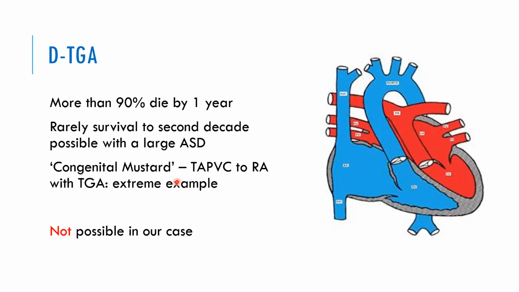I'm just giving you this so that you will understand the pathophysiology. Understanding congenital disease is nothing but understanding the hemodynamics. If you understand the hemodynamics and the natural history of the lesion, then you can always explain any symptom of any given patient. So this is not possible in our case. We are not going to consider DTGA in this lady.